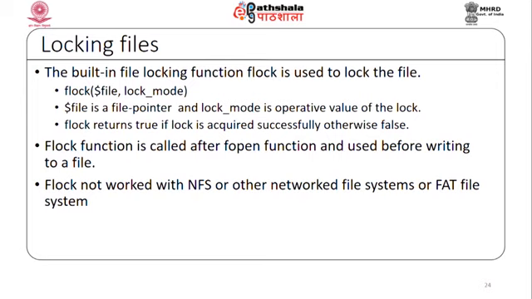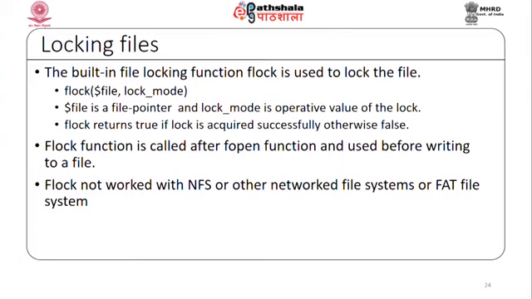Or in another case, if someone is writing and another user is reading, the result will not be reliable, because one user is writing and the other is reading at that time. So, a file locking mechanism is available. Once a lock is acquired, the other user cannot work on it.